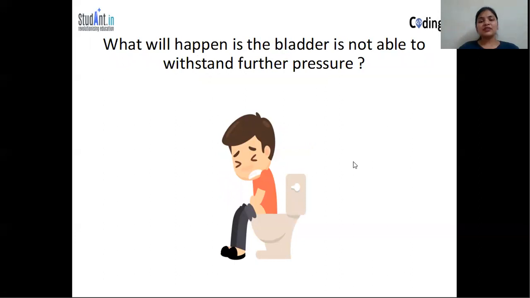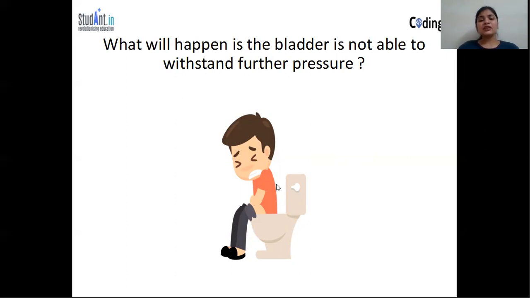What happens if the bladder is not able to withstand further pressure? What happens when you do not pass out urine for a long time, but you have the urge to pass it?